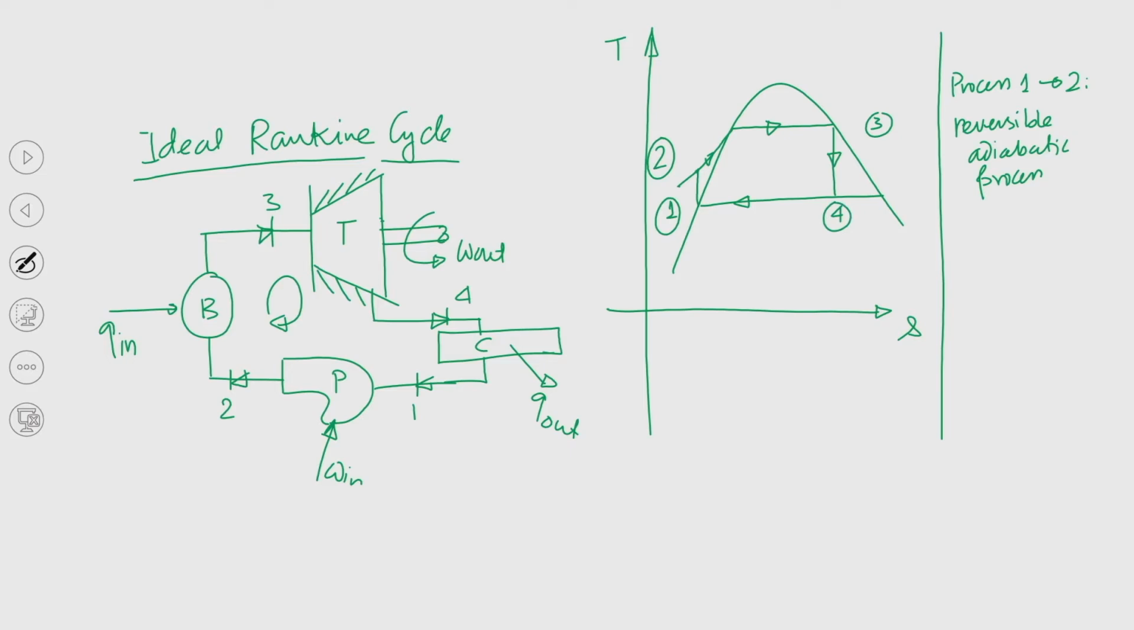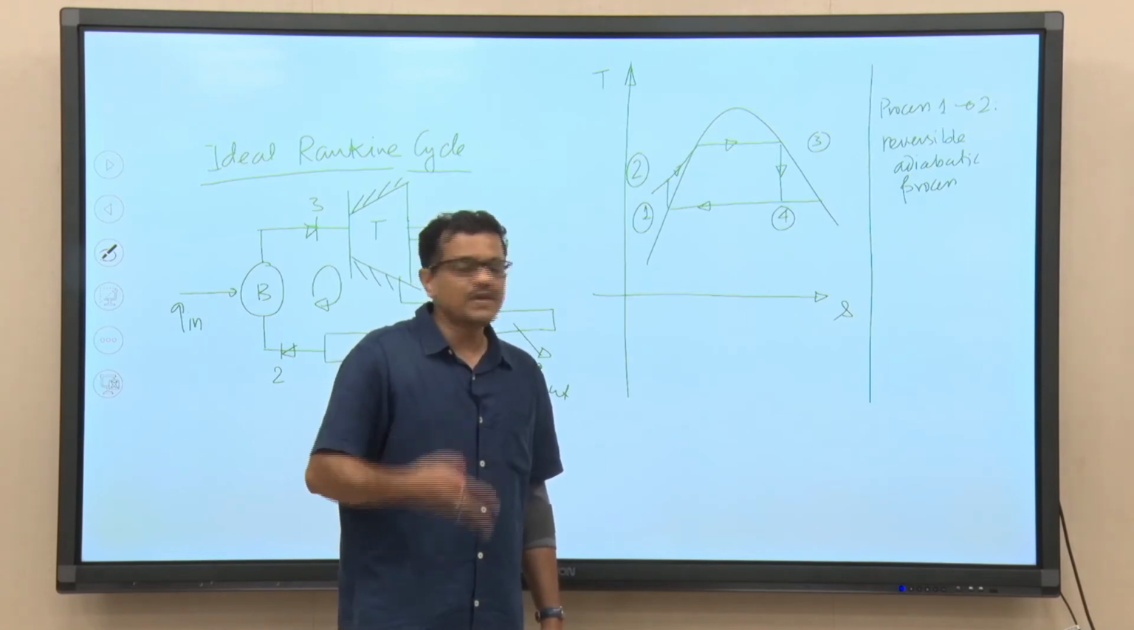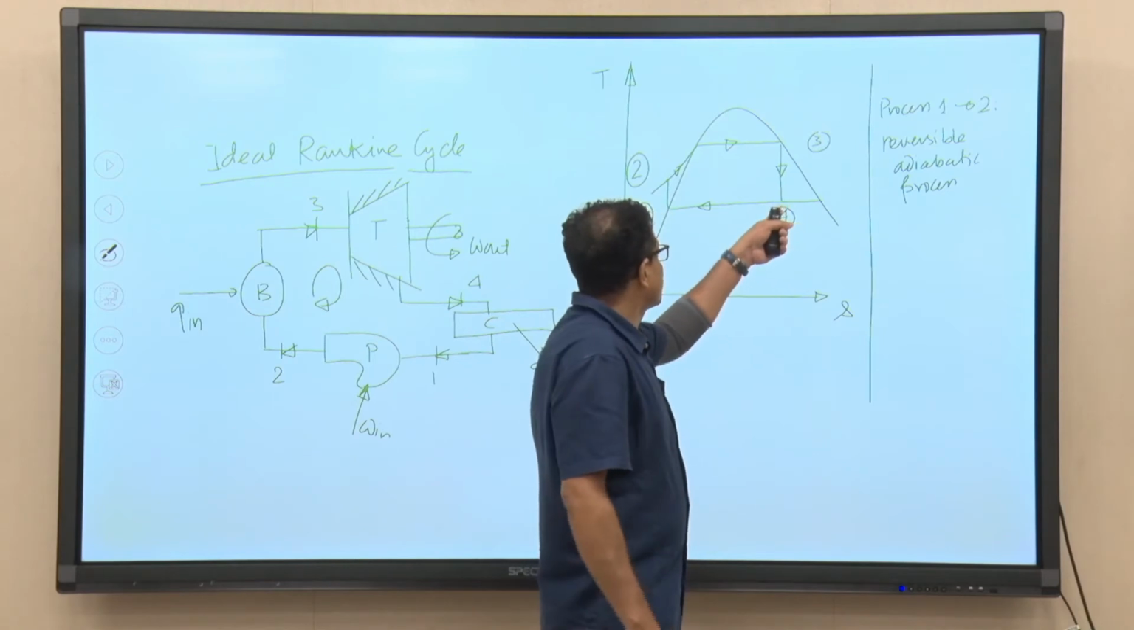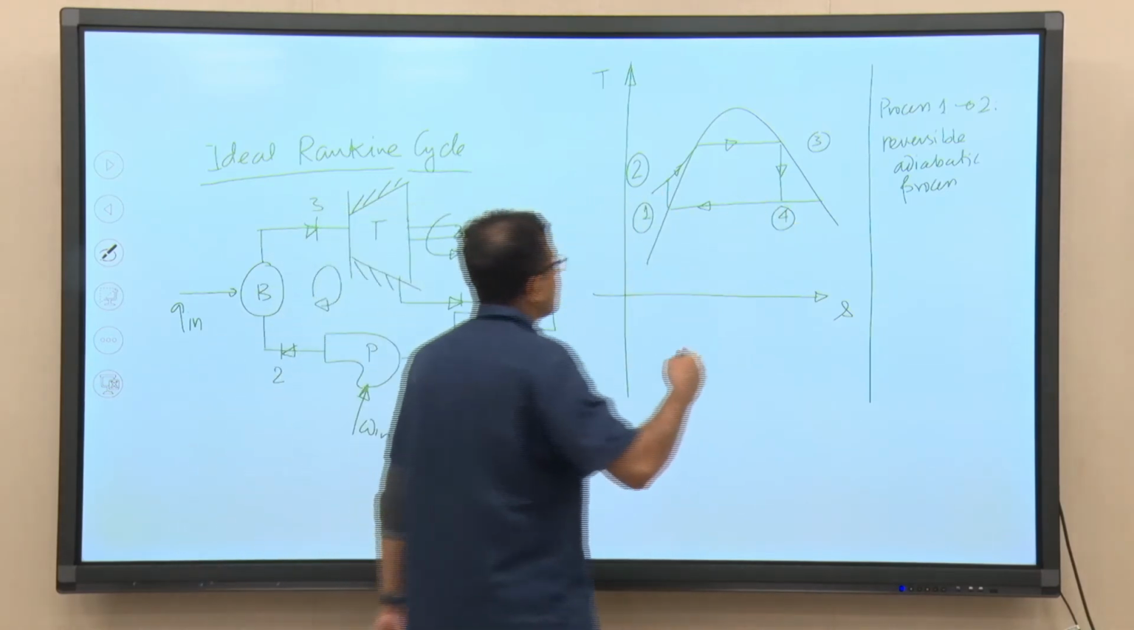So, this is 3 to 4, that is the expansion of the steam. As steam moves from inlet to the outlet of the turbine, it does work on the rotating part of the turbine, and its enthalpy drops. Since enthalpy drops, temperature also will be reduced, and that we can see, and that we are getting at point 4. So, it is an isentropic process.